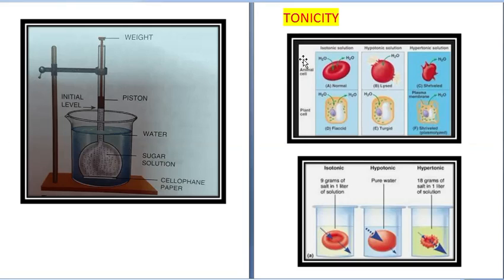The same thing is shown over here with two cells. One is an animal cell, the other is a plant cell. If they are placed in isotonic solution, animal cell as well as plant cell, they remain in the same shape as they are. When placed in hypotonic solution, the animal cell becomes swollen, size becomes bigger.